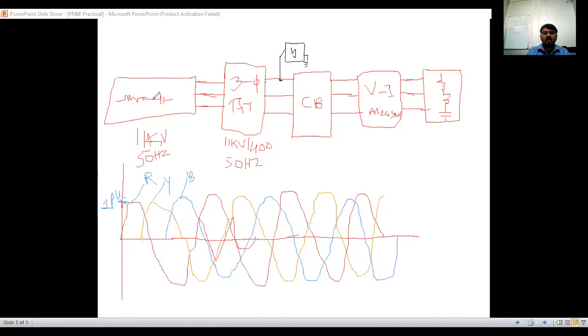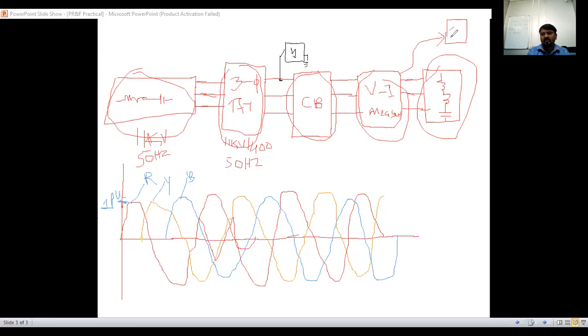For this, a three-phase power supply is required. A three-phase transformer is required, a three-phase circuit breaker is required, some voltage and current measurement block is required, and an RLC load is required. To measure the voltage, we are going to use a scope in MATLAB. I don't know how many of you are familiar with MATLAB. So whatever blocks and waveforms I have drawn here, I will show you in MATLAB in today's session.